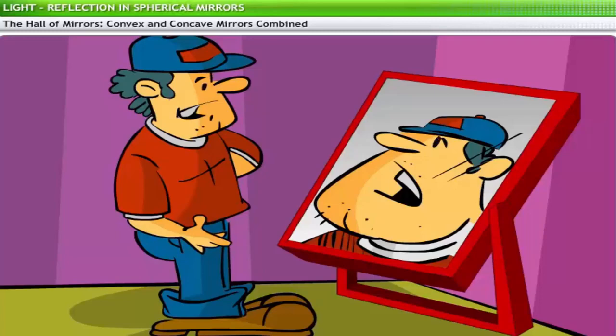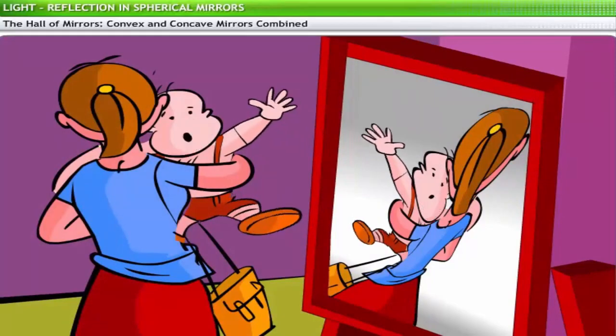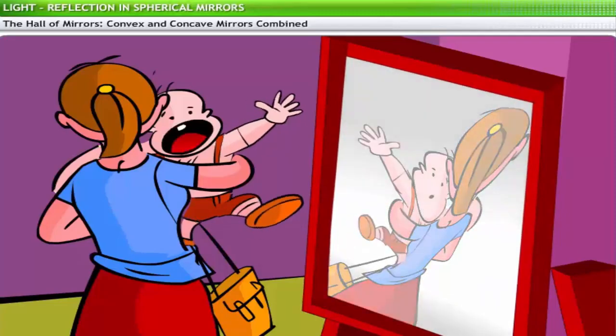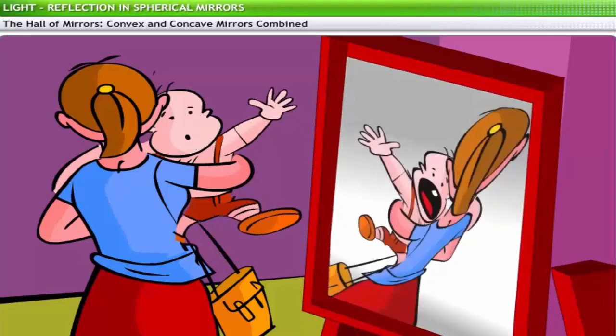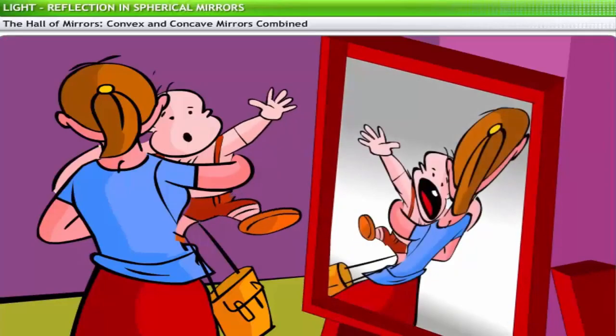Therefore, if you stand close to such a mirror, you will see a wider, fatter image of yourself. On the other hand, standing close to a convex mirror would make you appear thinner. With a set of such mirrors around you, you can see a variety of images of yourself, an undoubtedly interesting experience.